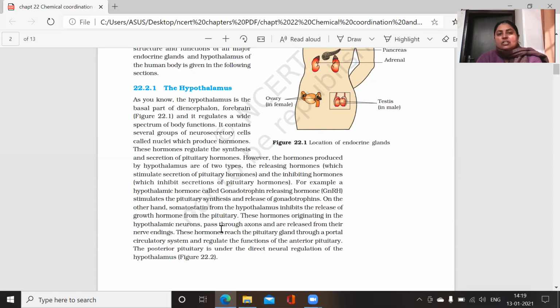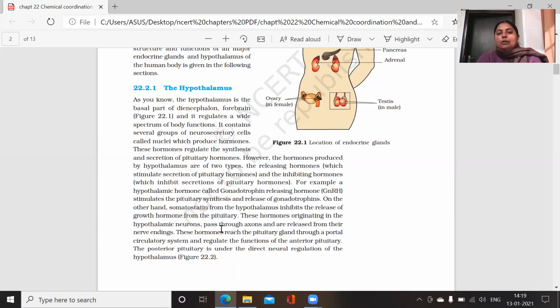The hormones which are produced by the hypothalamus are of two types. These may be releasing hormones, which stimulate secretion of pituitary hormones, or inhibiting hormones, which inhibit secretion of the pituitary hormones. Here I want to give you one example.